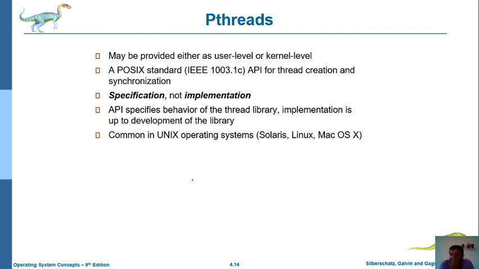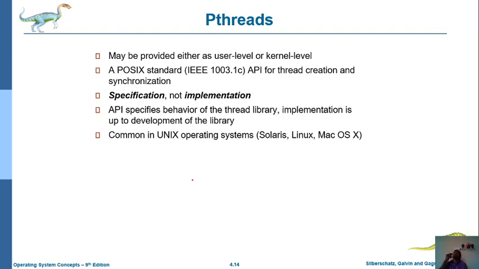Whatever API we are using to develop that particular thread is responsible for providing some specific behavior for that particular thread library.